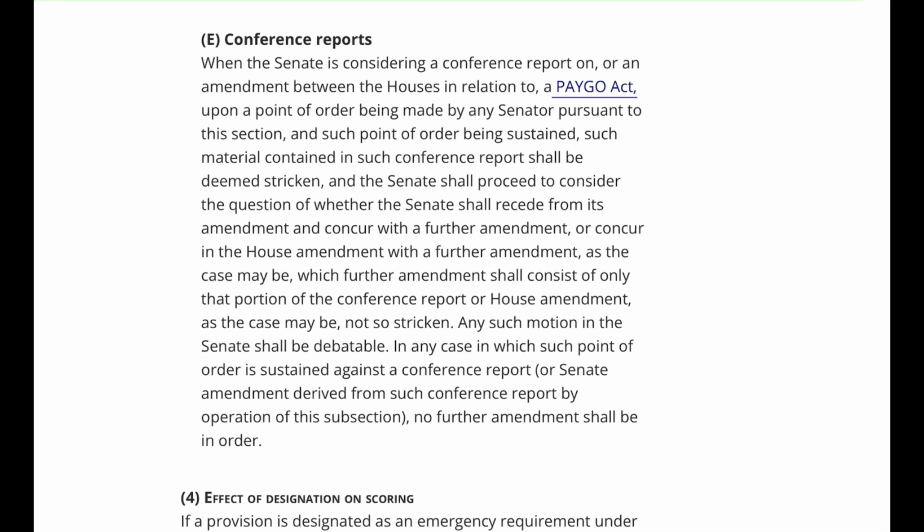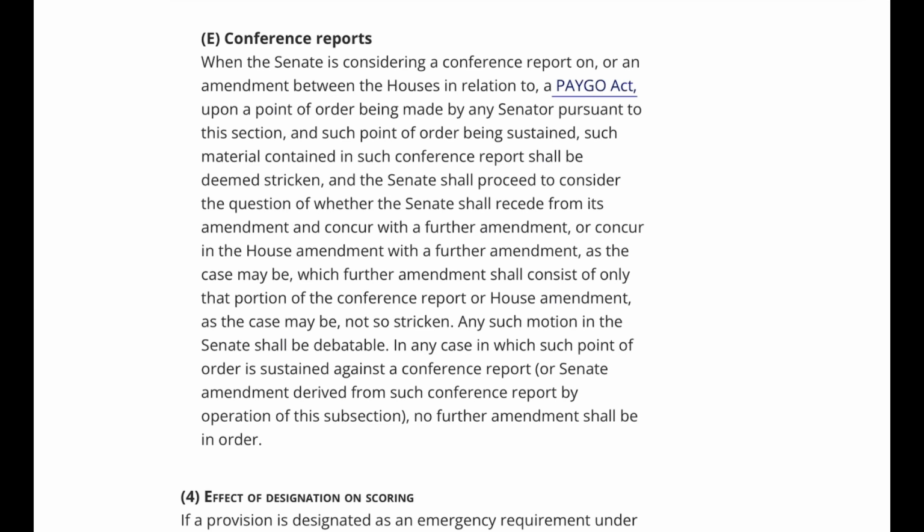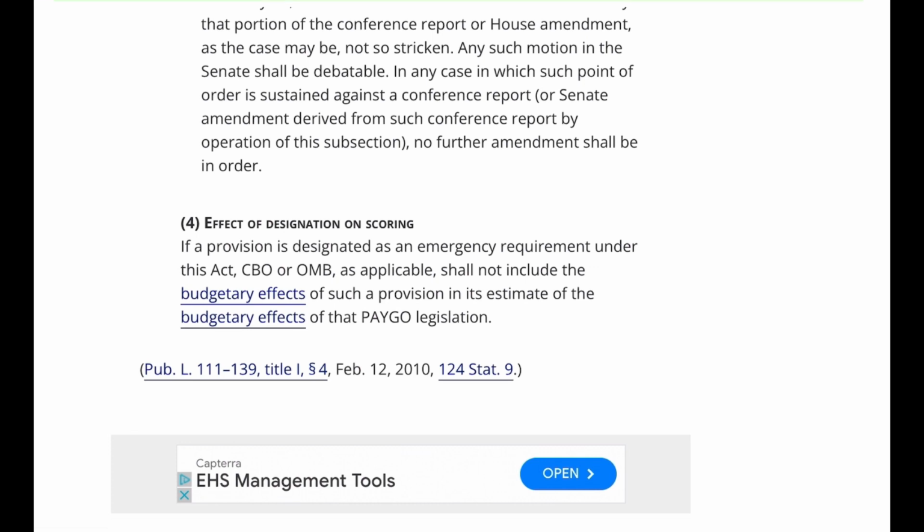Any such motion in the Senate shall be debatable. In any case in which such point of order is sustained against a conference report, or Senate amendment derived from such conference report by operation of this subsection, no further amendment shall be in order. 4. Effect of designation on scoring. If a provision is designated as an emergency requirement under this Act, CBO or OMB, as applicable, shall not include the budgetary effects of such a provision in its estimate of the budgetary effects of that PAYGO legislation.